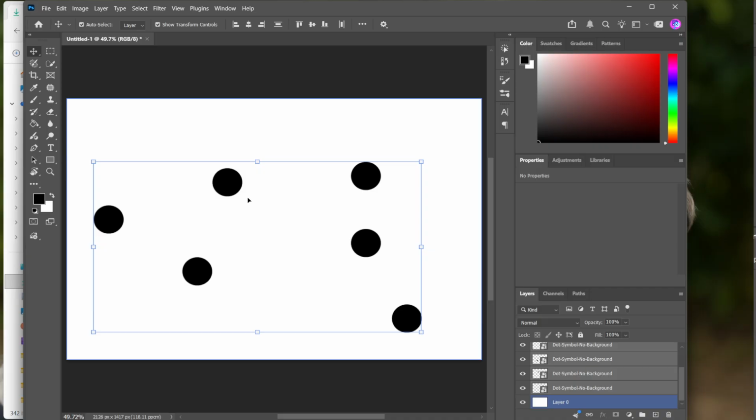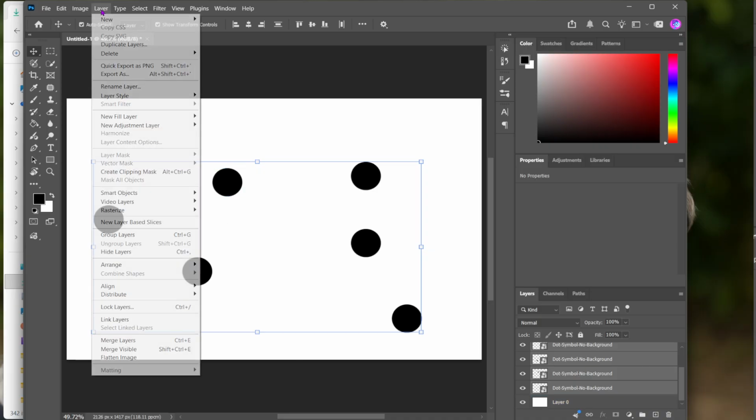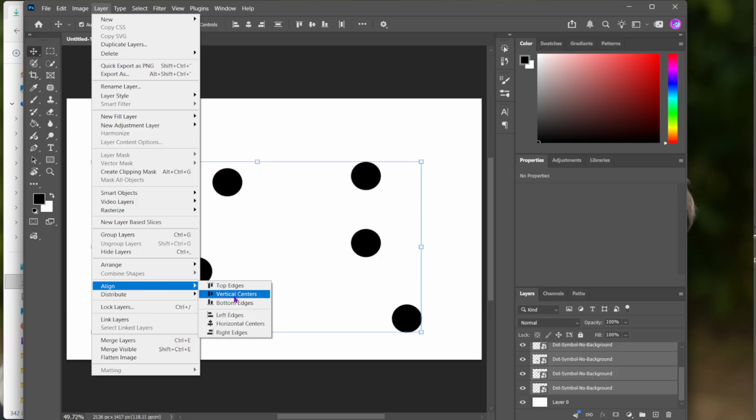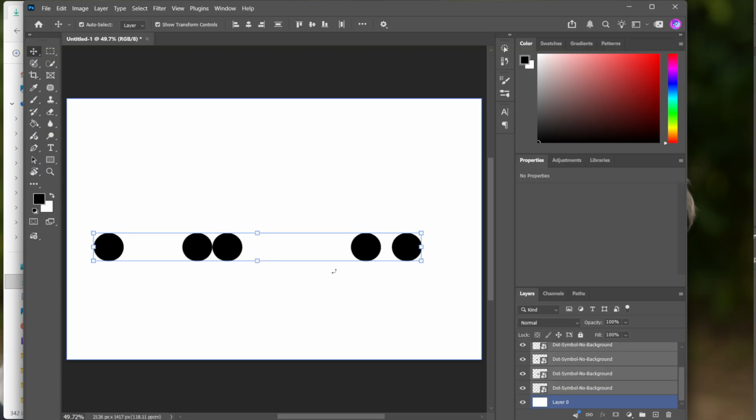Once all of your objects are selected, go up to the Layer menu, choose Align, and then pick an option such as Vertical Centers. This will line up all of the selected objects along the same vertical axis. In other words, Photoshop will automatically make sure they share the same center line vertically, which is especially helpful when you want a row of elements to appear neatly lined up without guessing or manually adjusting each one.